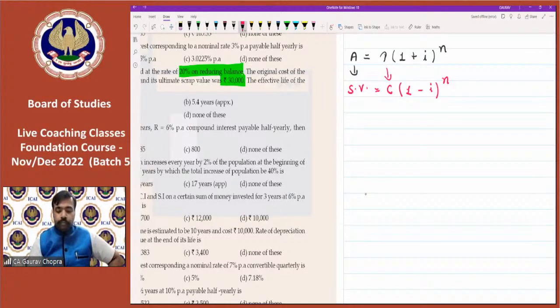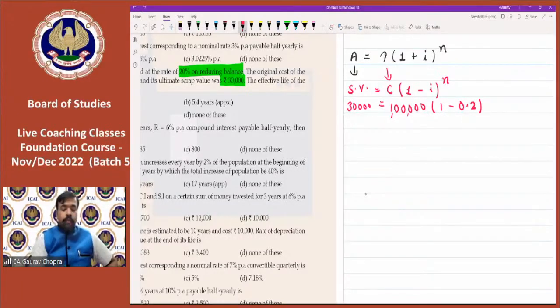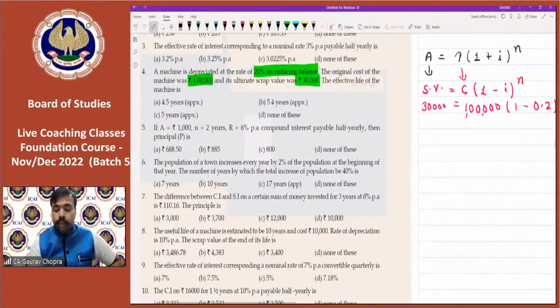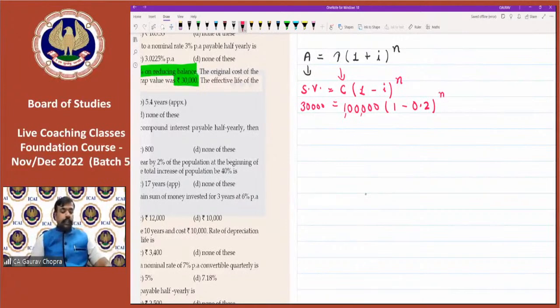Okay. So what is the scrap value given in the question? The scrap value is 30,000. What is the cost of the machine? It is 1 lakh. And the rate of depreciation is 20%, that is 0.2. How much is the time period? The time period we have to calculate. So let us put n. So this is the given situation. तो जो भी वैल्यू हमें गिवन है हमने उसको पुट कर दिया and now we have to solve.